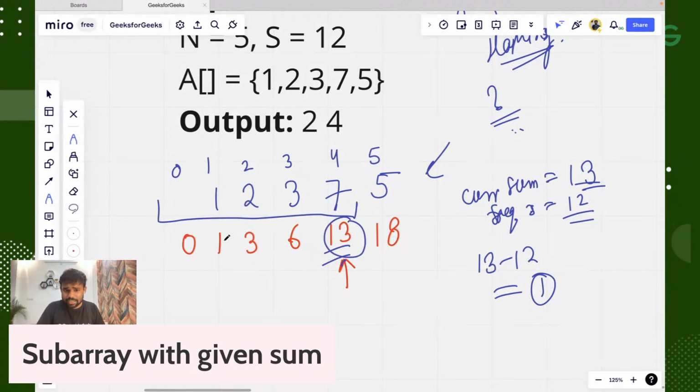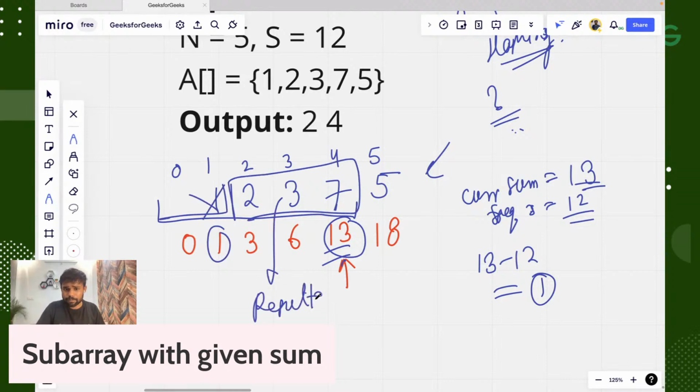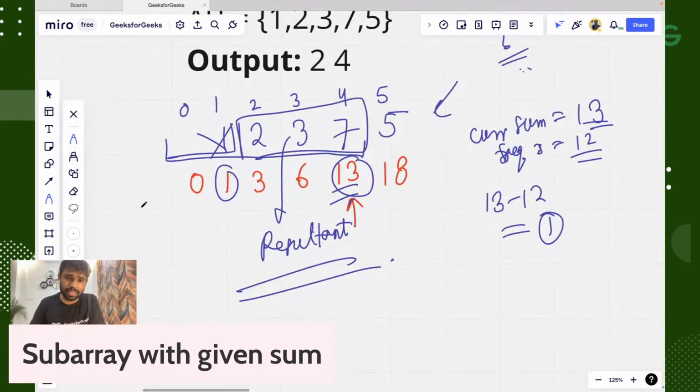If we discard this array of size 1, this will be our resultant array. This is the concept which we are going to use. Okay, great. Now guys, another easy and more optimized method is the sliding window.